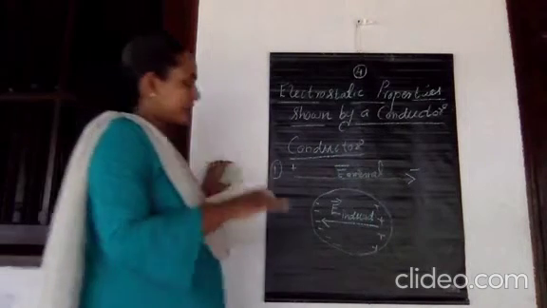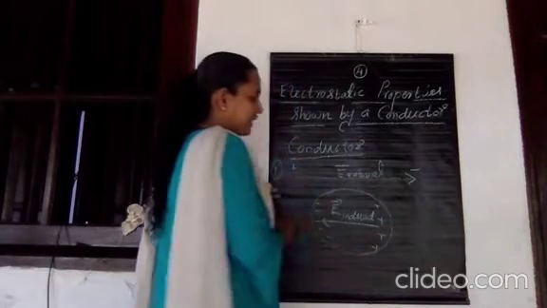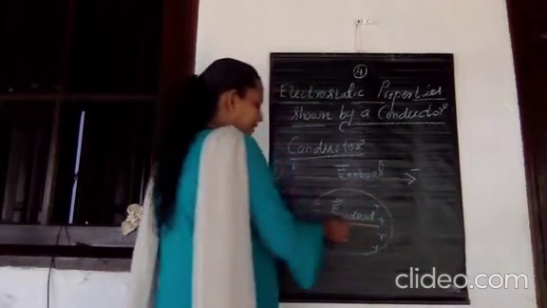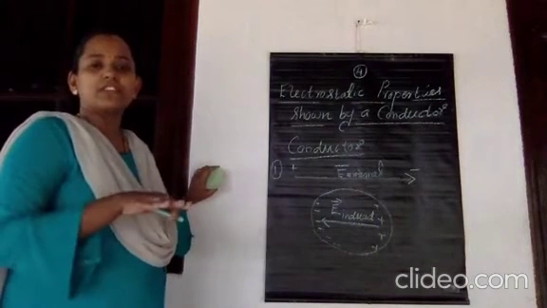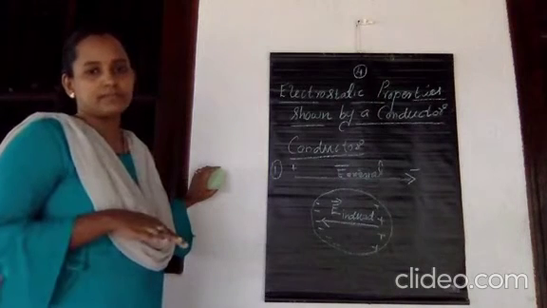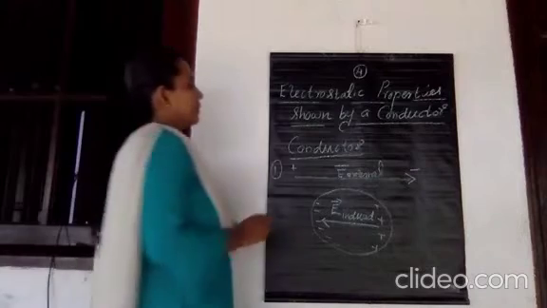That is, at a stage what happened? E external becomes equal to the induced electric field, and look at the direction. E external is acting along this direction and the induced electric field is acting in the opposite direction. Therefore, the net electric field becomes how much? The net electric field becomes equal to 0. Understood? That is the first electrostatic property shown by the conductor.